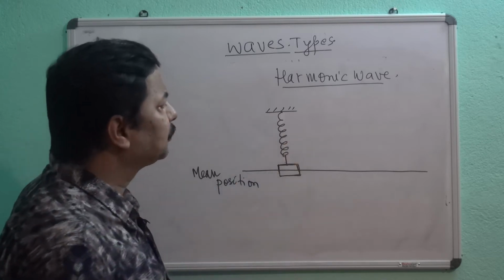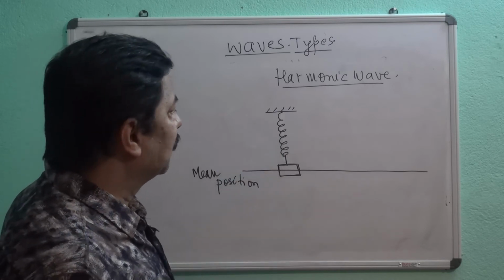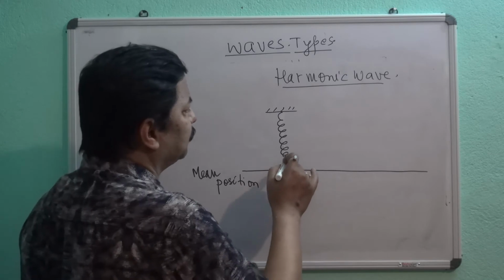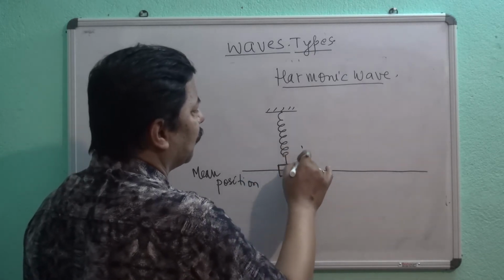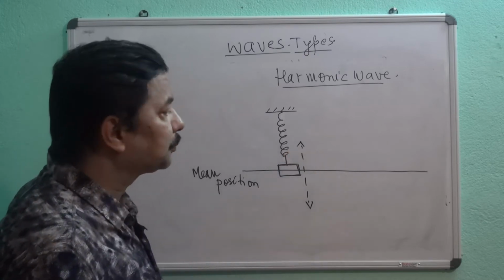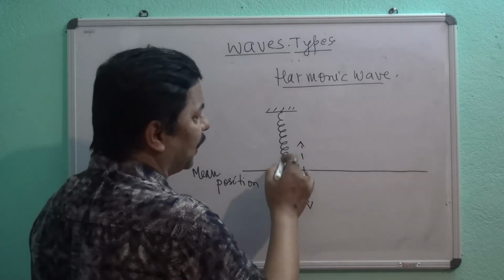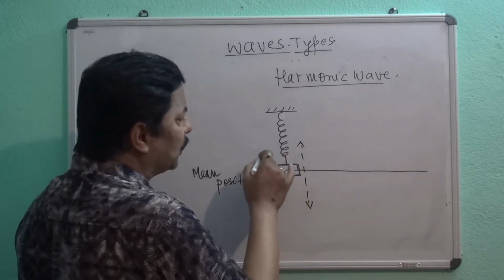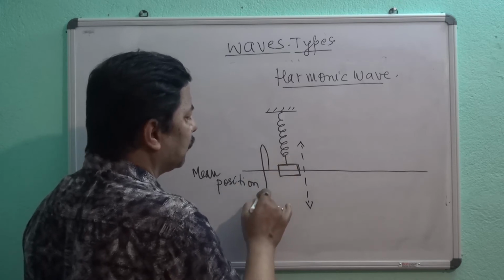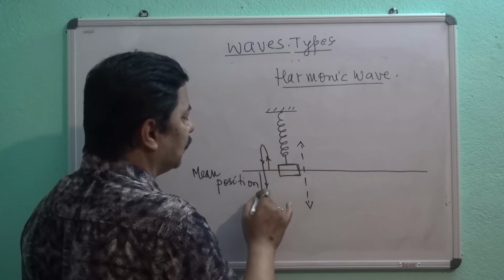And this is the unstressed length, normal length of the spring. Now, if the spring is disturbed in this region from here to here, you see, try to understand. If it is disturbed from here to here, it will do simple harmonic motion in this way.